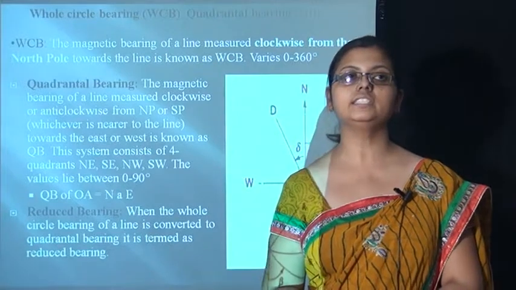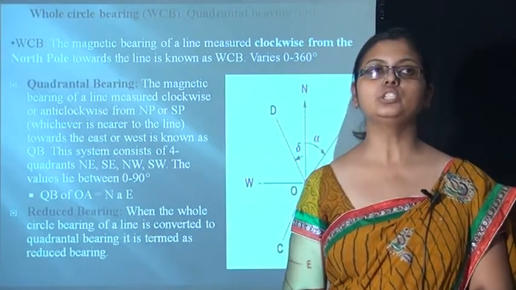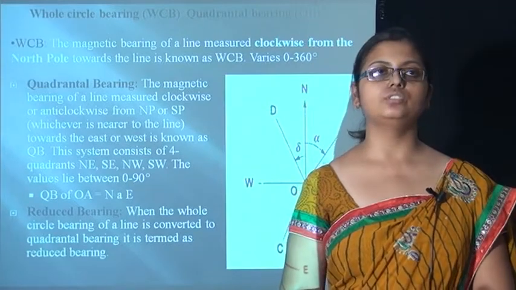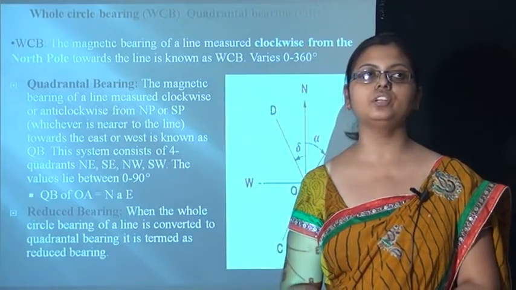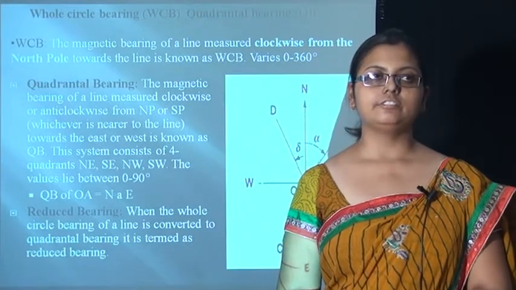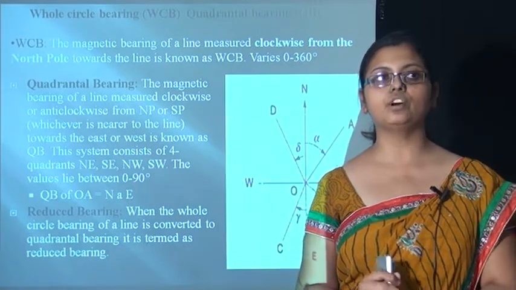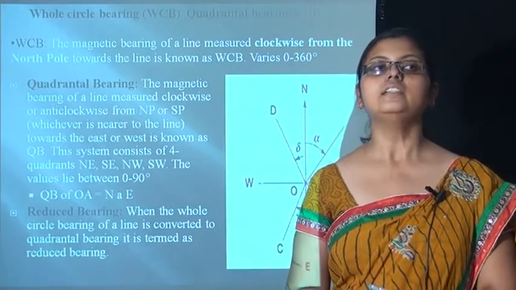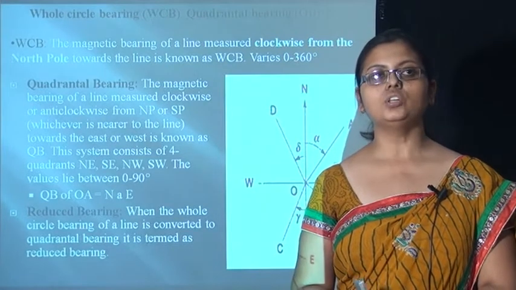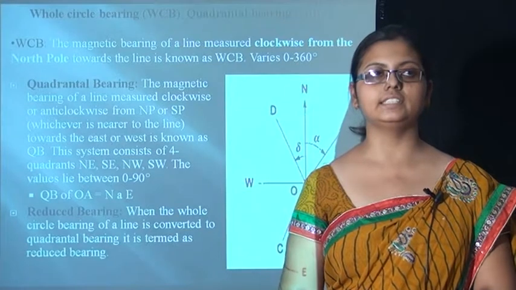Now going towards other definitions, which are WCB and QB. WCB stands for whole circle bearing and QB stands for quadrantal bearing. Whole circle bearing is defined as the magnetic bearing of a line measured clockwise from the north pole towards the line, which varies from 0 to 360 degrees.